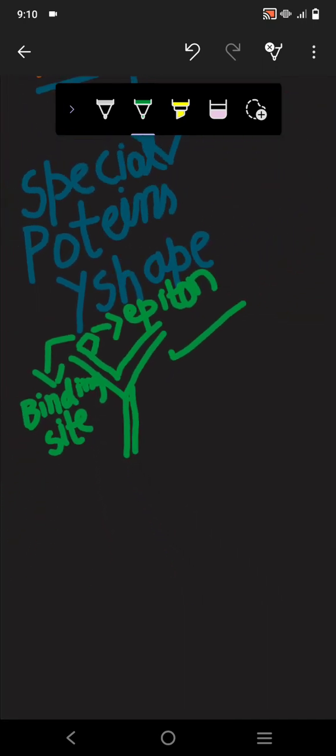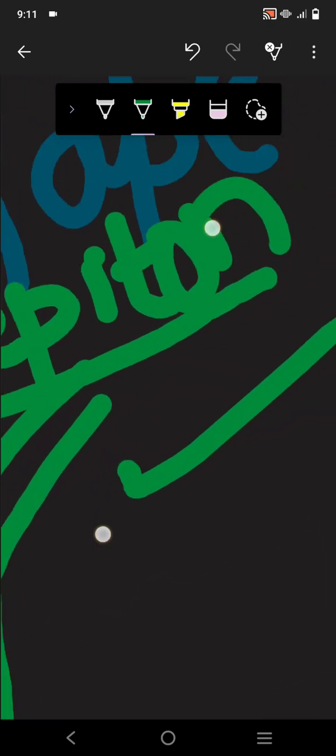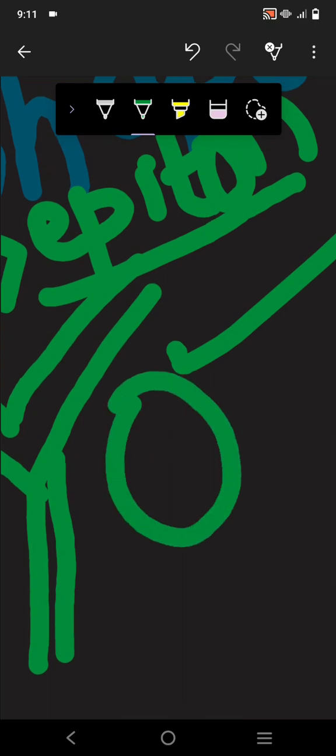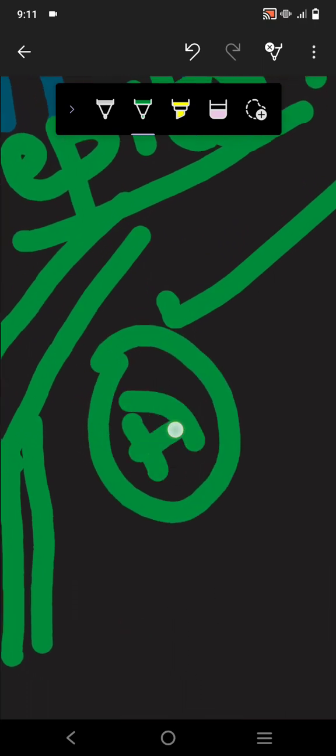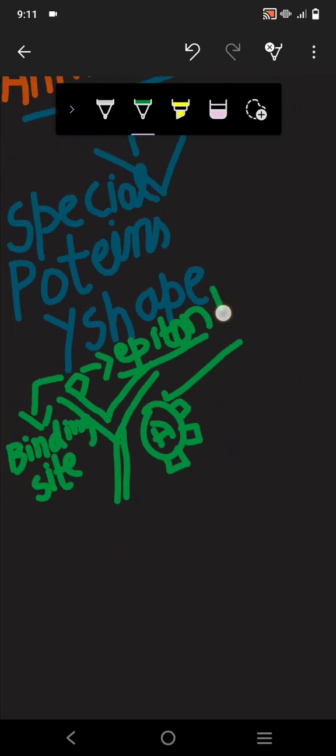So this is the antibody, a Y-shaped antibody, and at this area the variable part of the antibody contains the epitope. What is epitope? We'll be discussing that. There are different types of epitope, and epitopes vary from antigen to antigen. Like here is a cell and here is the antigen of the cell. So the epitope of this antigen will be different, here another epitope will be attached, here another epitope will be attached. So epitopes vary from antigen to antigen.